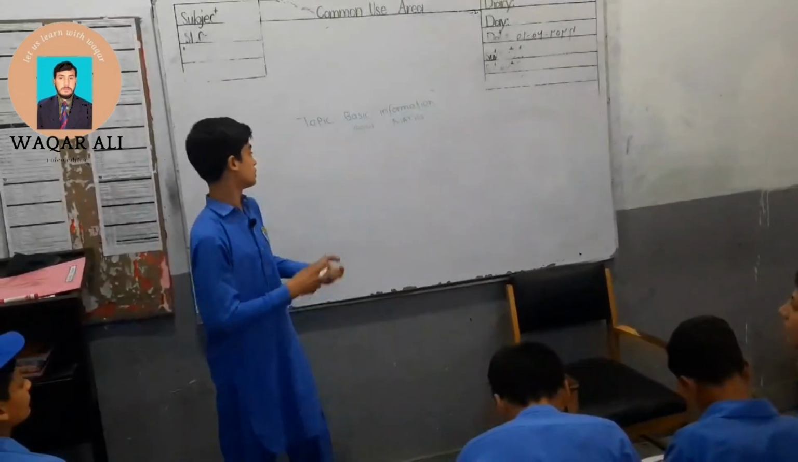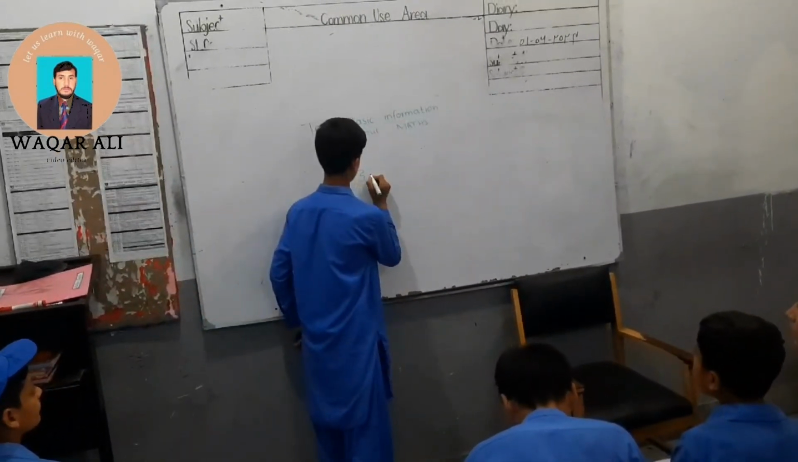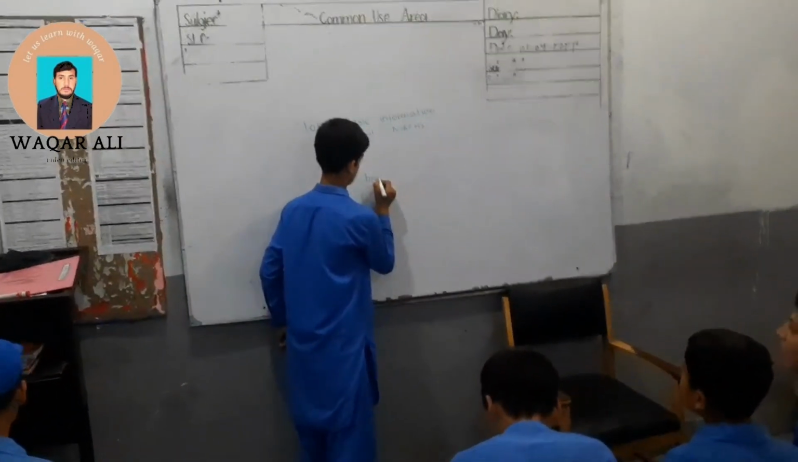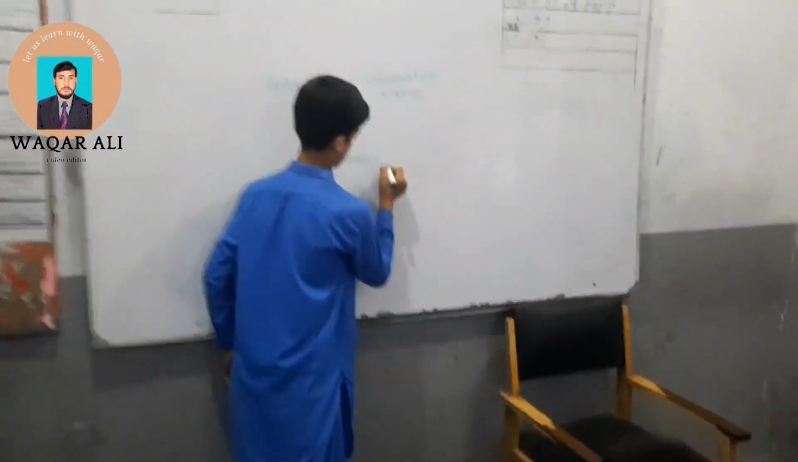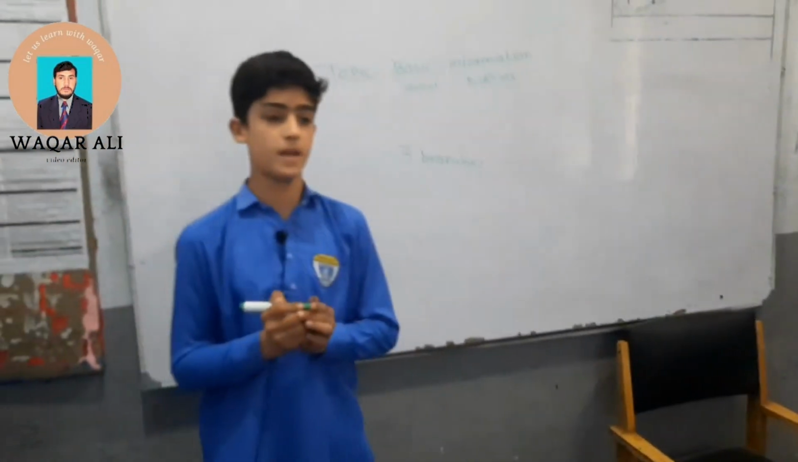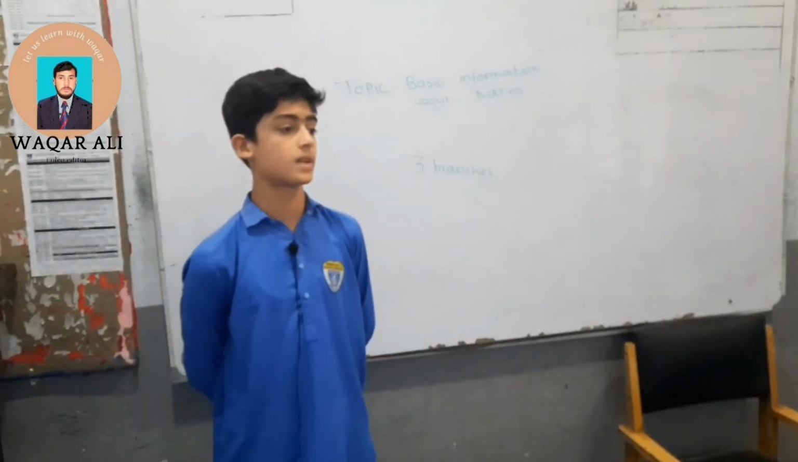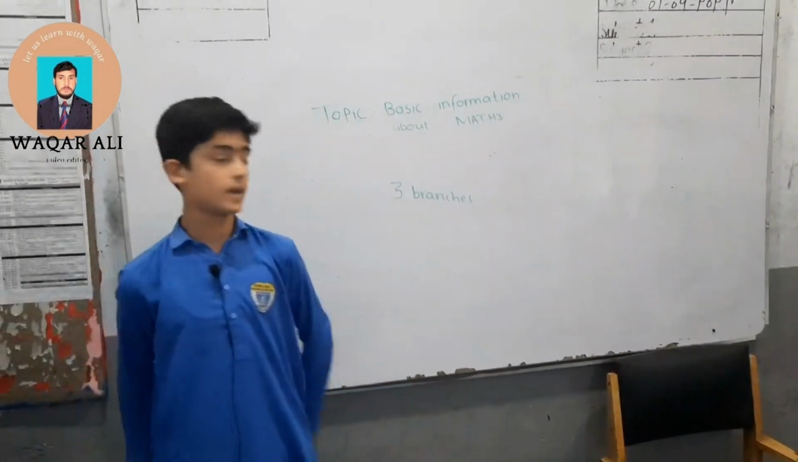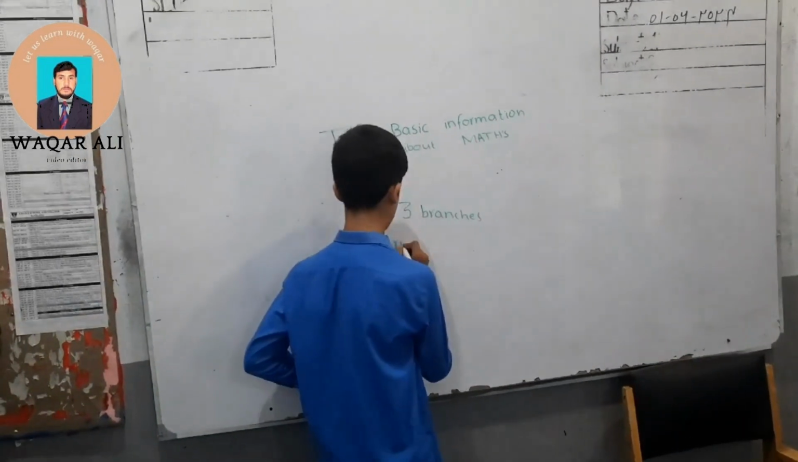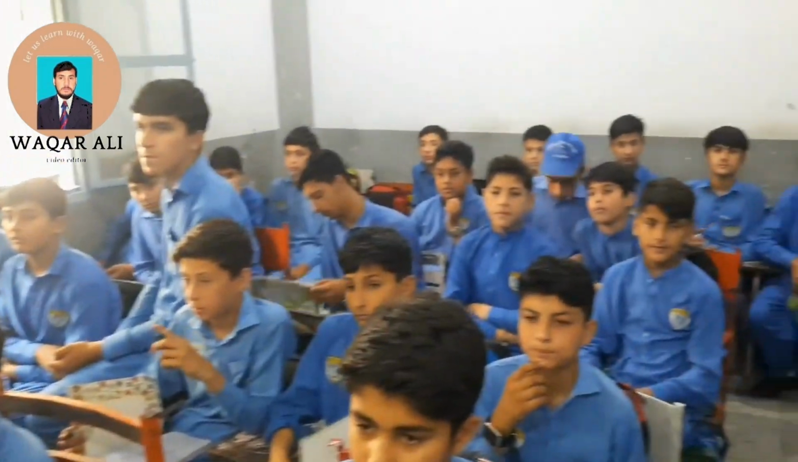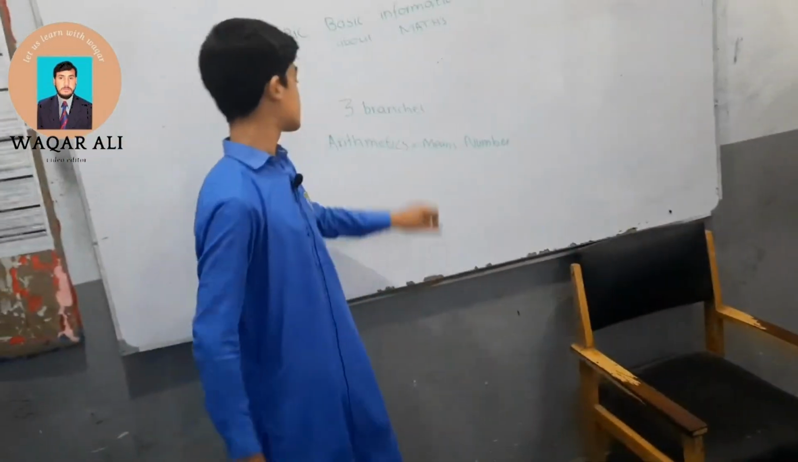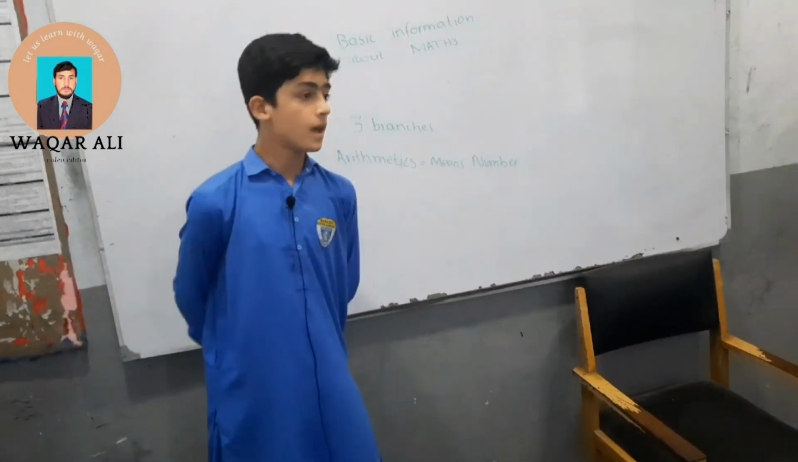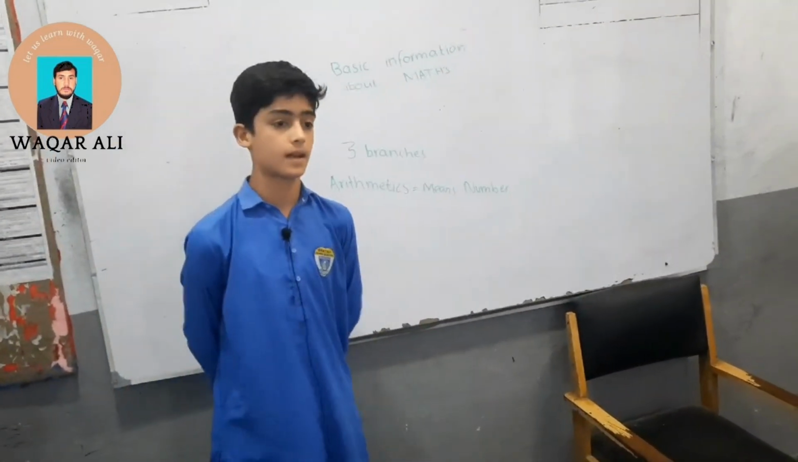Maths is divided into three branches named arithmetic, algebra and geometry. Its first branch is arithmetic. So the meaning of arithmetic is number. Its definition is the combination of numbers and operation. It is the oldest branch of maths and the father of arithmetic is Alkindi.